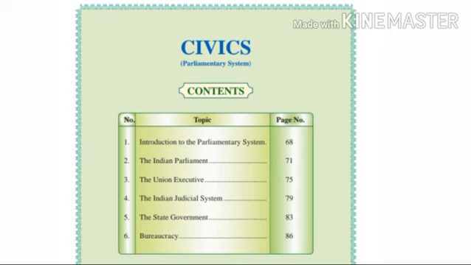There are different types of systems, but India has accepted the parliamentary system of government. In that we are going to study the 6 topics: introduction to the parliamentary system, the Indian parliament, the union executive, the Indian judicial system, the state government and the bureaucracy. These are the 6 topics which we are going to study in civics.